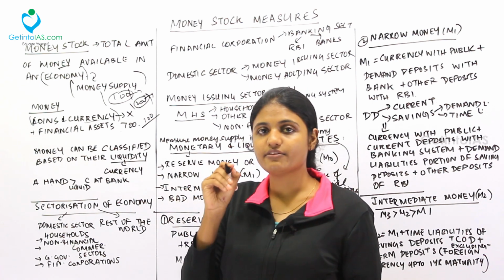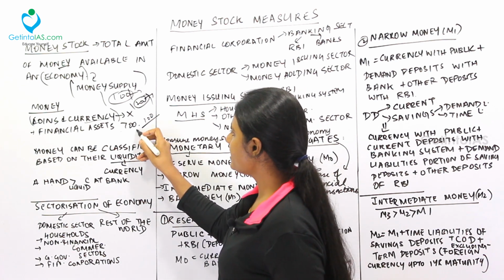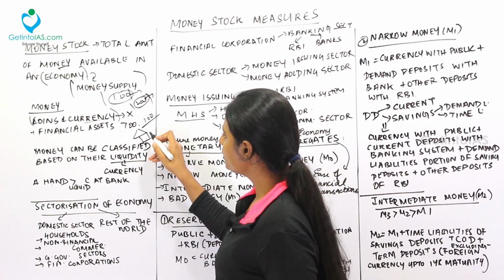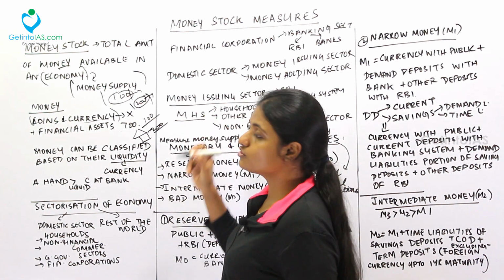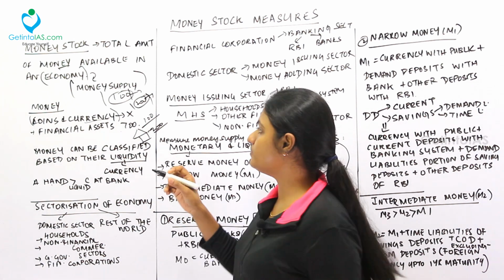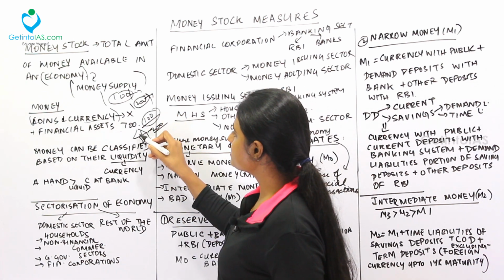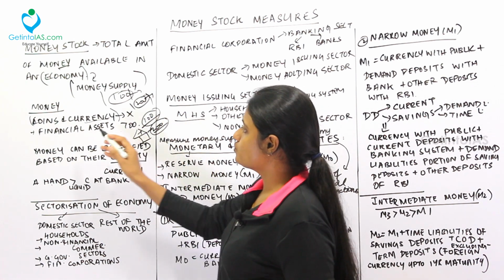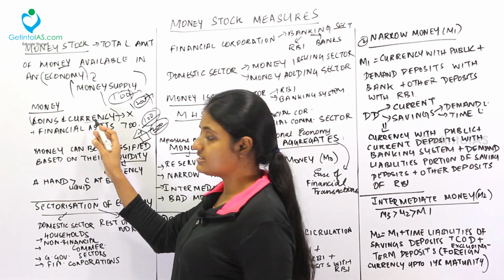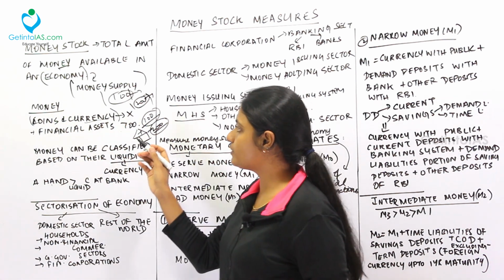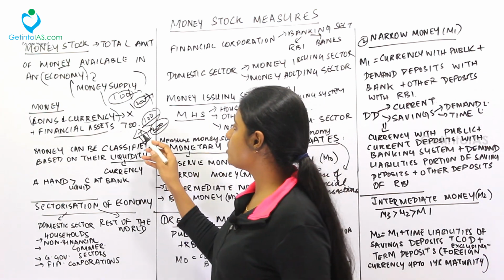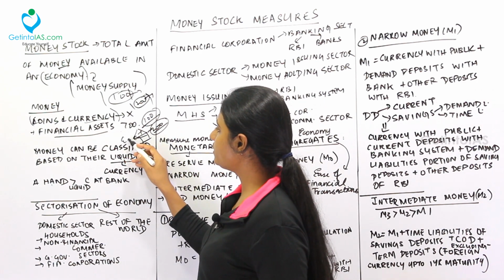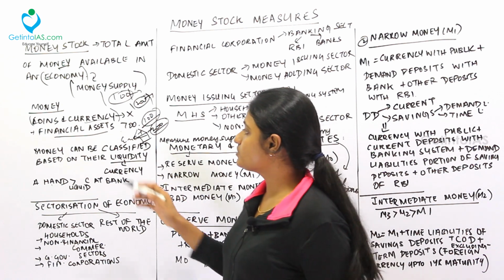For example, I may have rupees worth 100, and I may have a house worth 200 rupees. So the total money stock within me is this 100 plus this asset 200. So not only coins and currencies constitute money, but also the financial assets in the economy constitute money, because with the help of this house I generate money. This is called money.